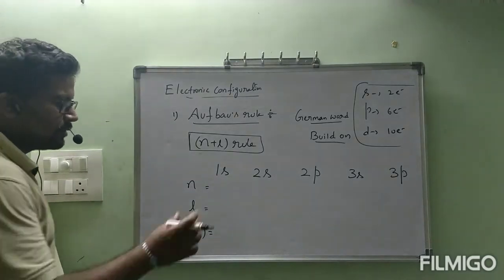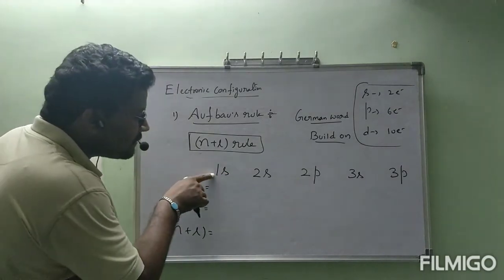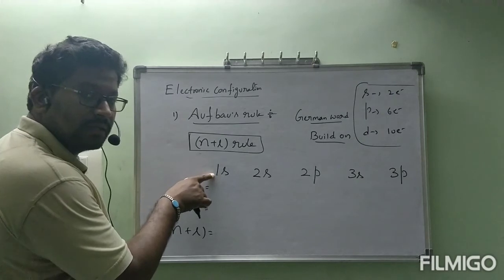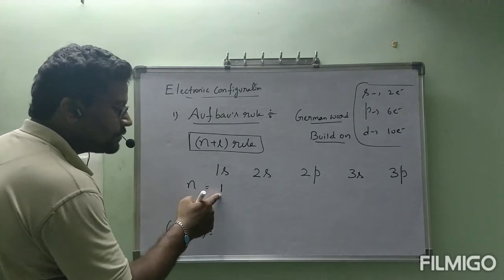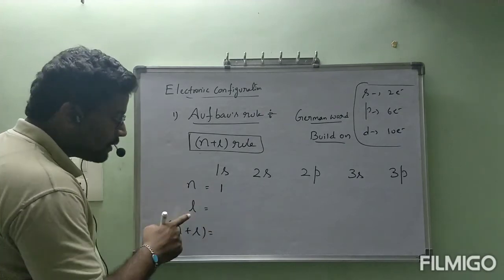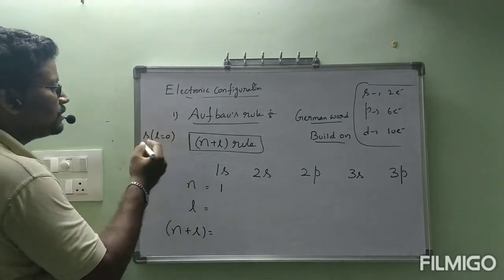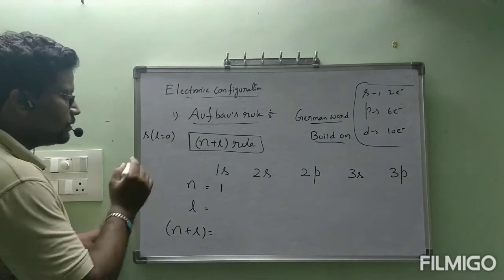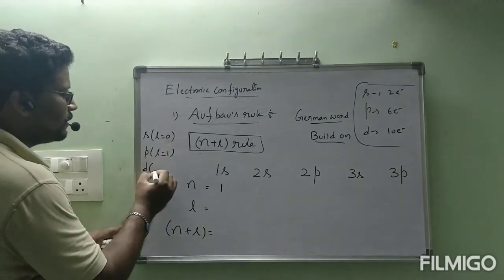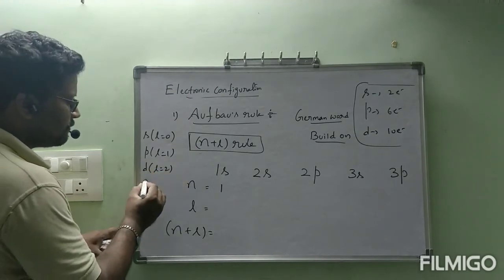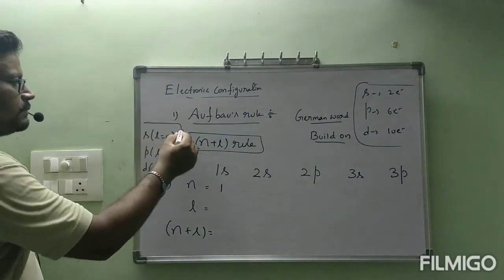Okay, first observe this subshell. Looking at the subshell, what is the number we have here? 1. That 1 is called the n value. So n is equal to 1. What is the L value? For s, L is equal to 0. For any s, L is equal to 0. For p, L is equal to 1. For d, L is equal to 2. For f, L is equal to 3. These are the values. Keep it in a box.